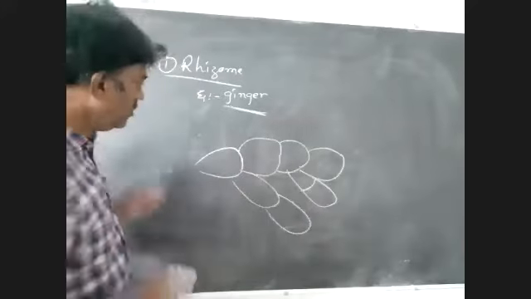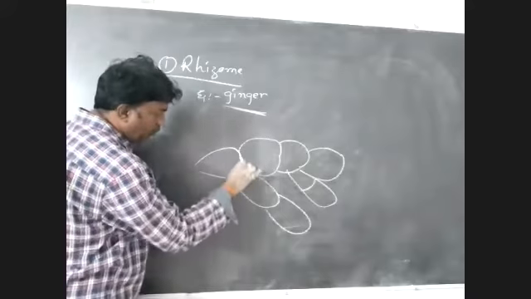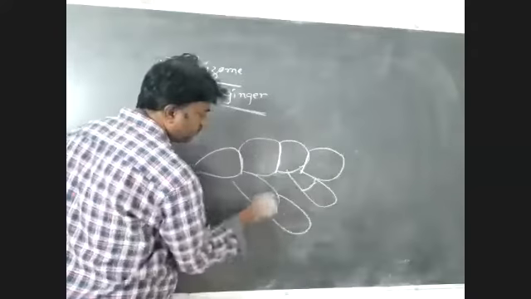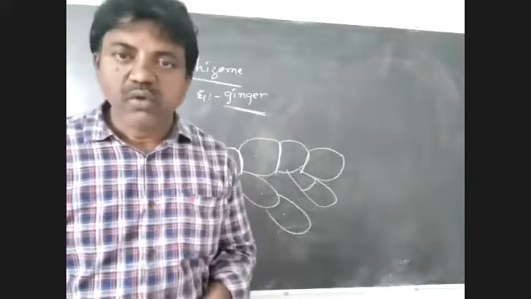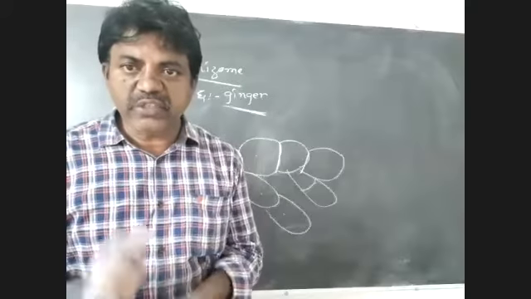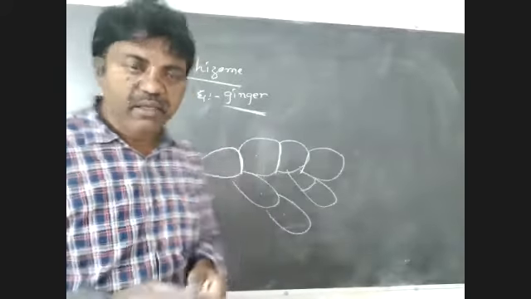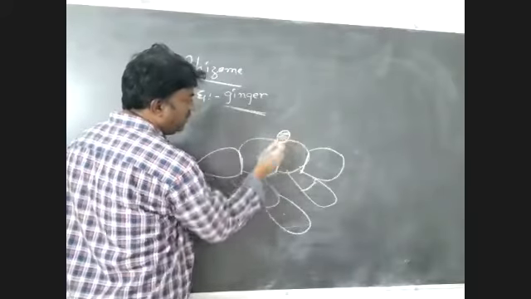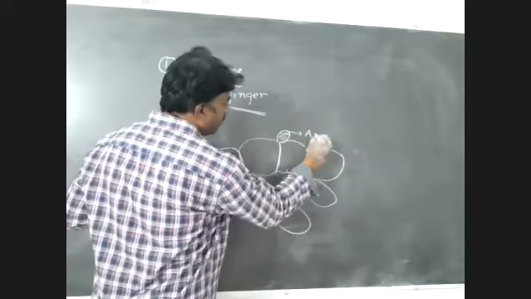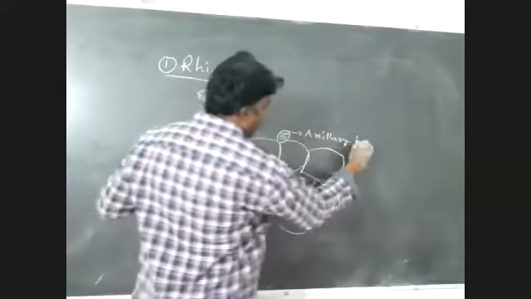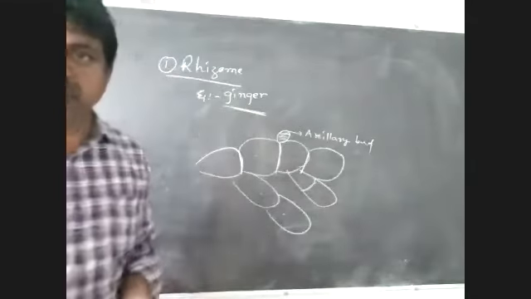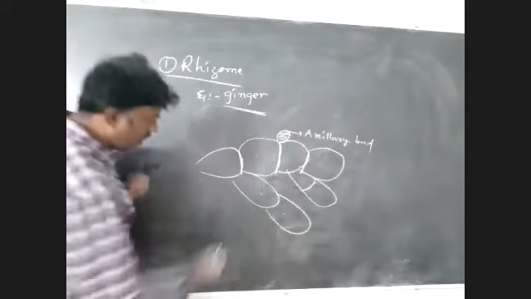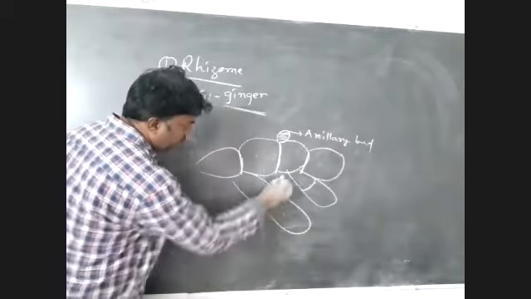The stem bears nodes and internodes. Very, very important: at every node, an axillary bud is present. These are axillary buds.